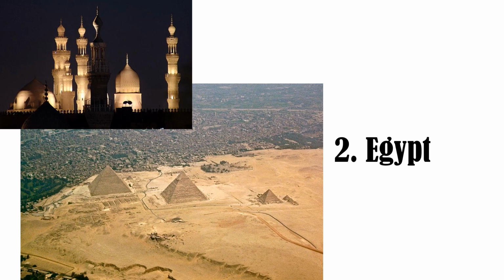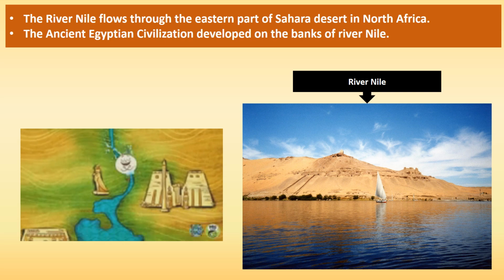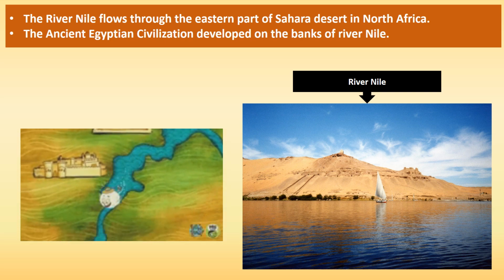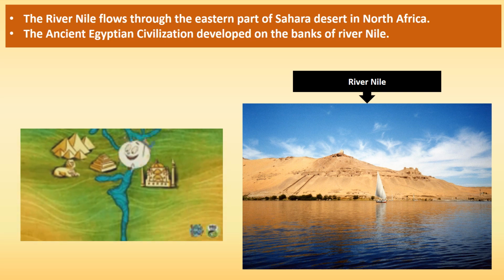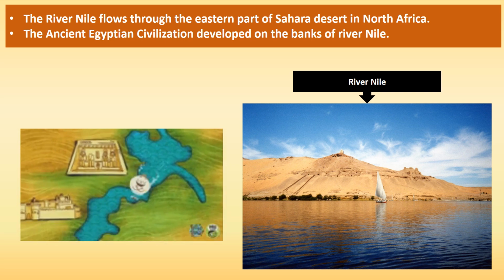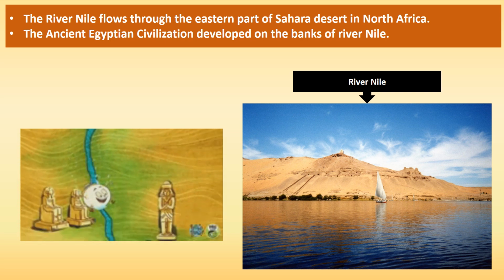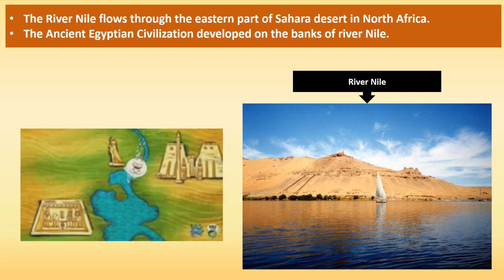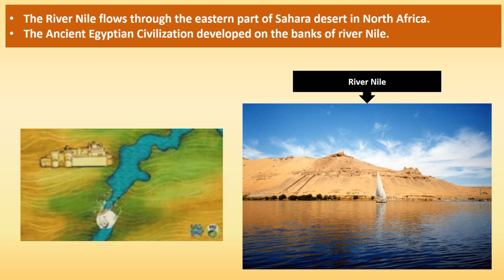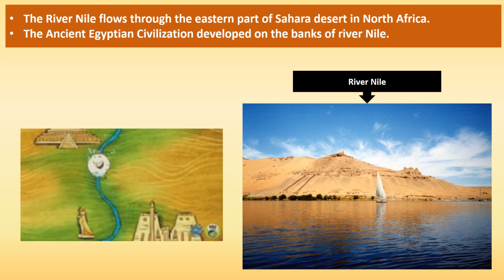Egypt. Egypt is a country in Northeast Africa, and Cairo is its capital. The river Nile flows through the eastern part of the Sahara Desert in North Africa. The ancient civilization which developed on the banks of the river Nile is known as the Egyptian civilization.